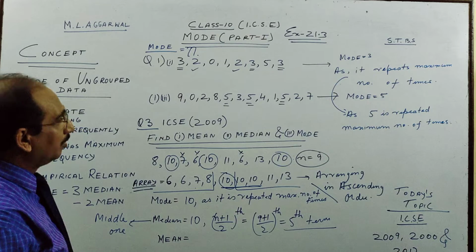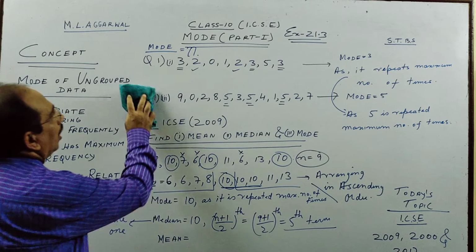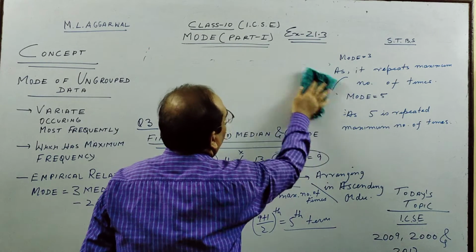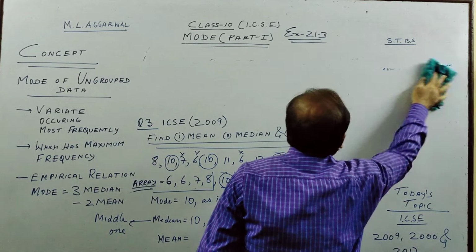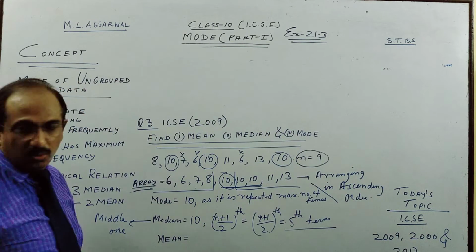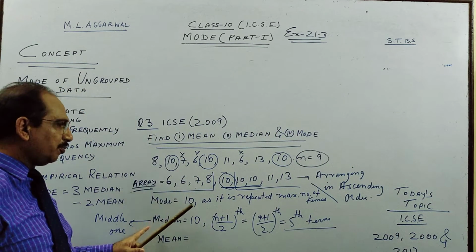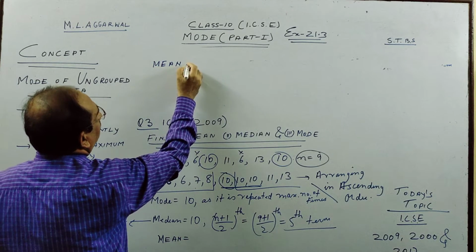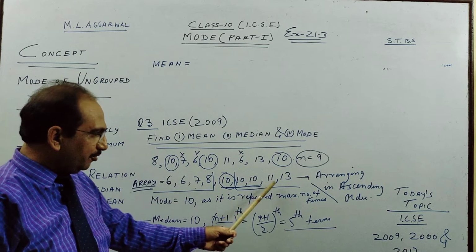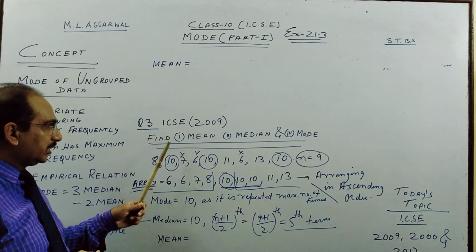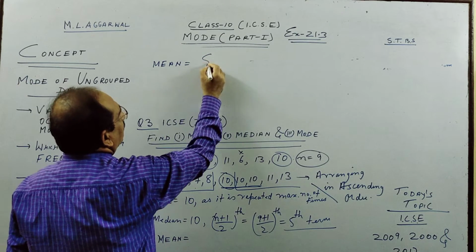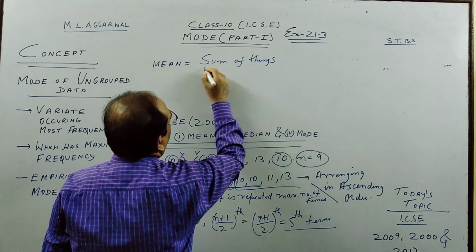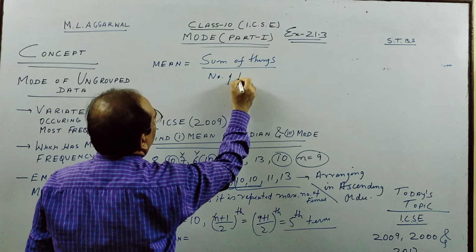Now last part, mean. Just I'll show you how we get it, which you will see in my mean part 1 video, where I have explained to you this simple concept of mean, which most of you know from your class 8 and 9. So mean is sum of things by number of things. Actually this question is the first one you have to do. So please write the formula: sum of things by number of things.